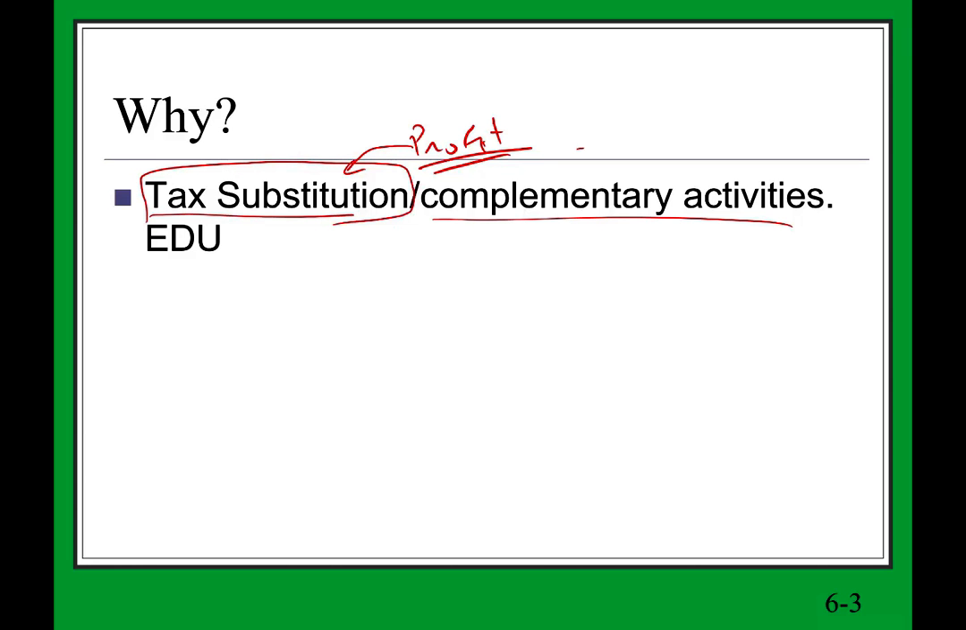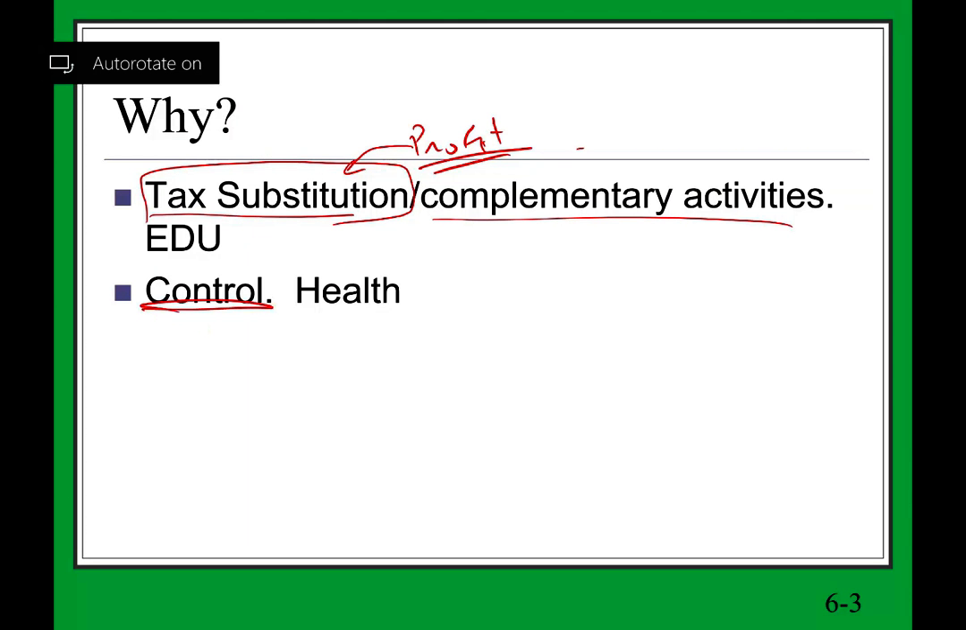Another example could be if the government is running the university, they may also run the cafeteria or the bookstore, basically complementary activities to what they do. Once again, to raise money rather than raising the taxes. Another reason could be control. For example, the government wants to be in control of a certain hospital. Why? Because it's important to the community. It's health. Therefore, they will run the hospital.